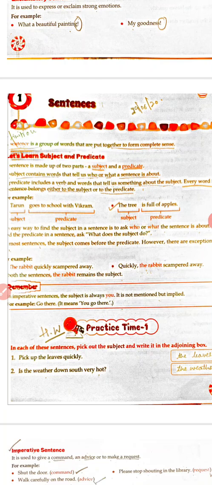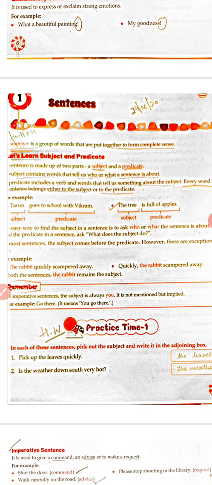Now, look at this. It is not necessary that every time we start the sentence with a subject. Look at this example. The rabbit quickly scampered away. Scampered means ran away, by jumping he ran away. So, the rabbit is a subject and quickly scampered away is the predicate.